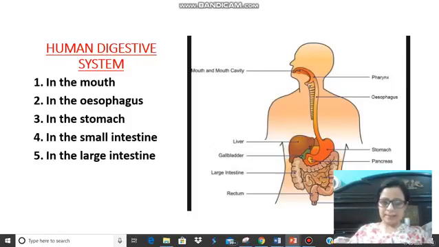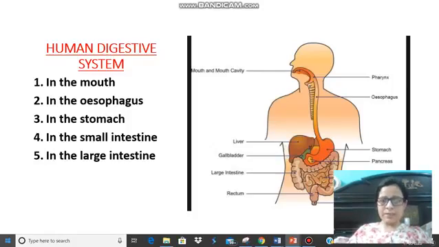Once it is done, it is passed on to the last organ, which is the large intestine. Now, in the large intestine, what happens? Most of the remaining water in the food is absorbed here, and once the water is absorbed, the remaining food is converted into a solid form, which is the body's waste material.